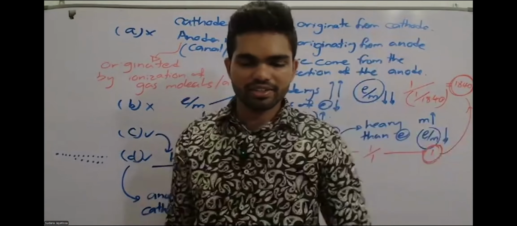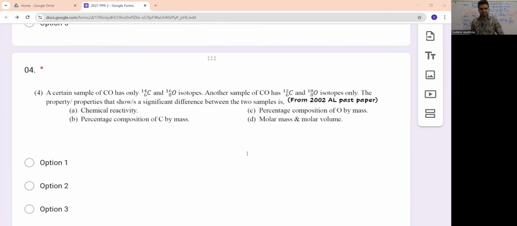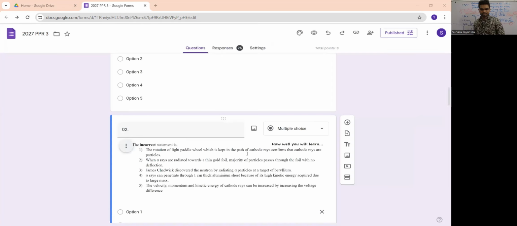Okay, now we have the past paper MCQ from the theory point that we discussed several times in our class. It is this carbon monoxide isotope question, right? So let's see how many of you got the correct answer for the first one.